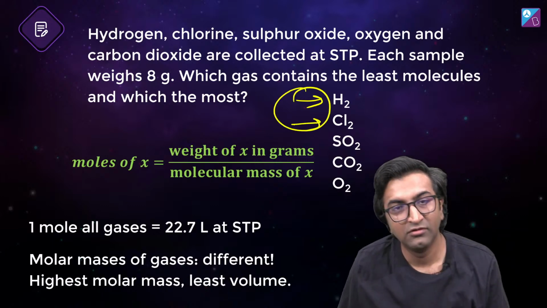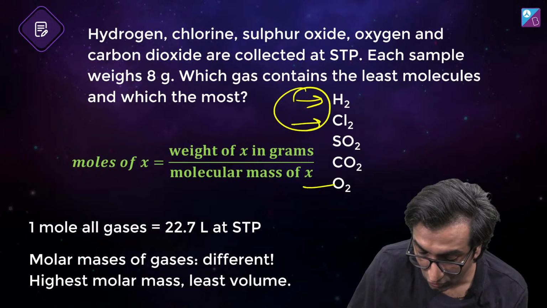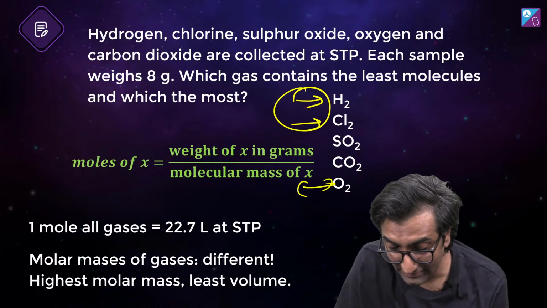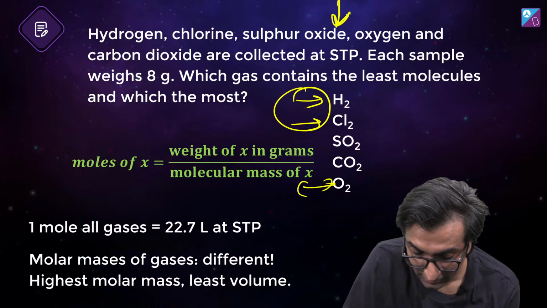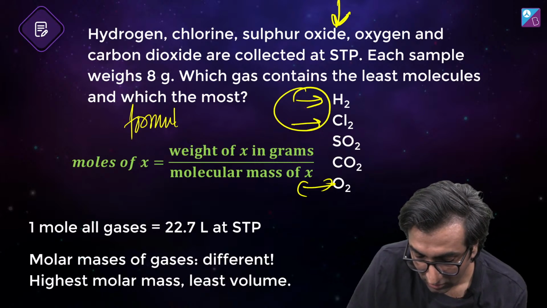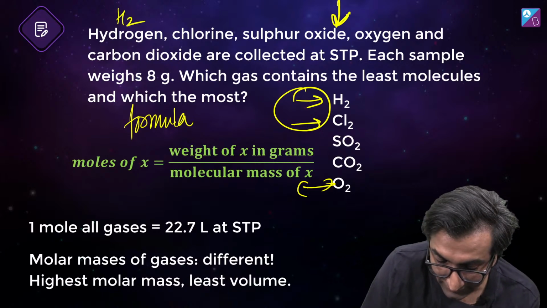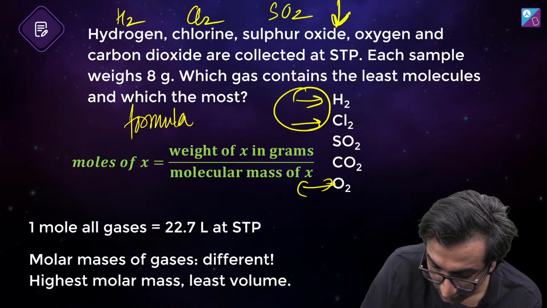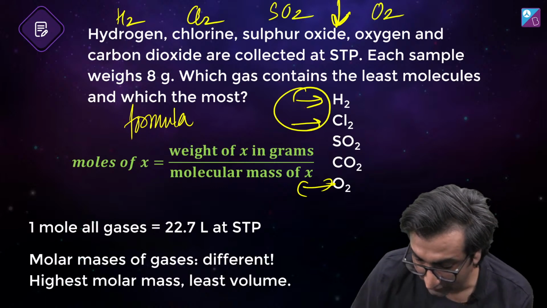Look, in chlorine and hydrogen it is H2 and Cl2. Okay, O2 is also oxygen. This is how the gases actually exist. Okay, these are the formulae. So as soon as you see this, you write this down. Only if you write that down, you'll be able to solve this.